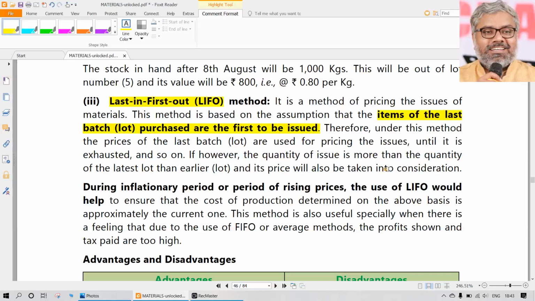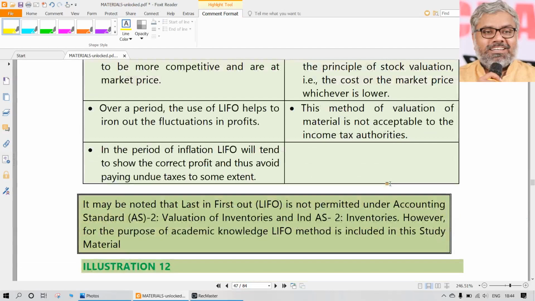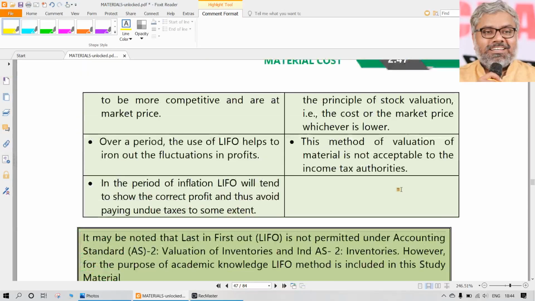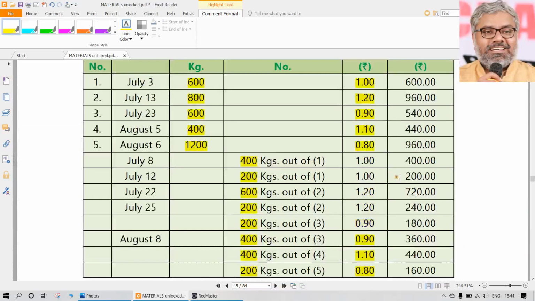Issue happens physically, valuation happens in the stores ledger. That is how FIFO will work, right? So that is on the one hand FIFO. LIFO, if at all we are using, actually we can use it in the same manner for LIFO also.